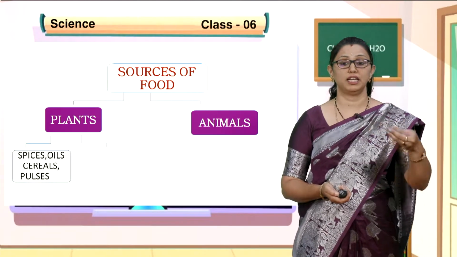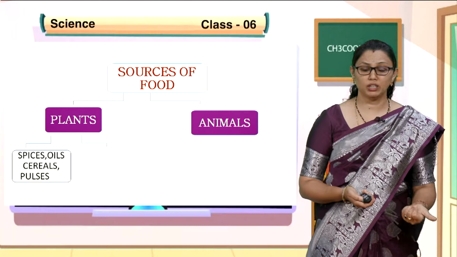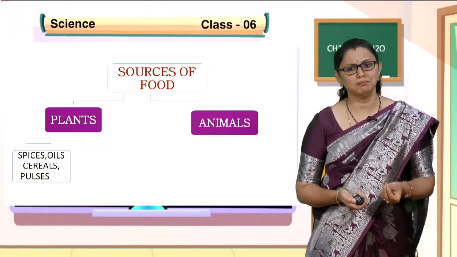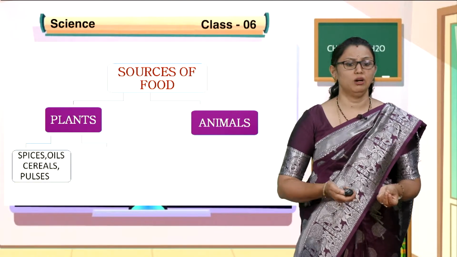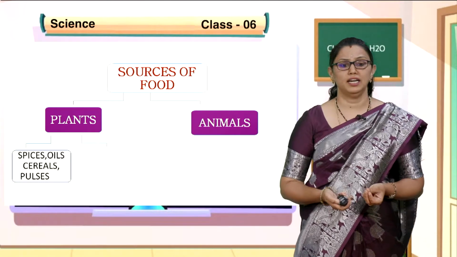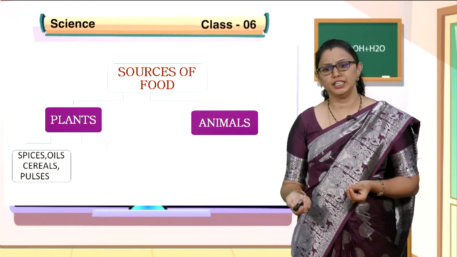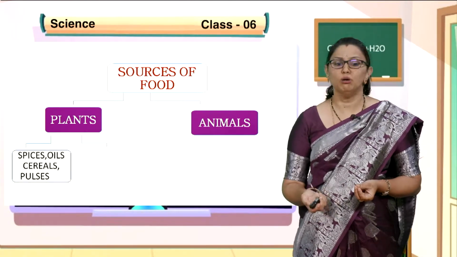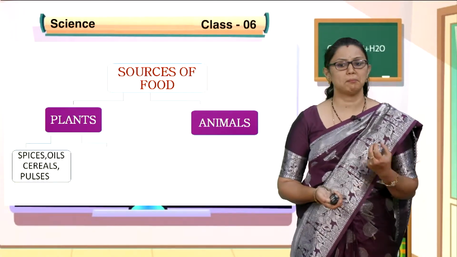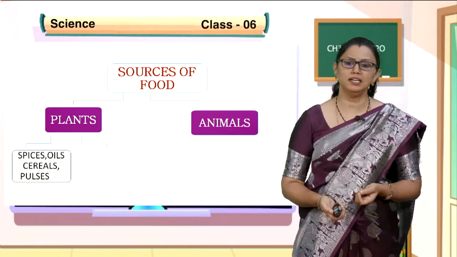Oils are extracted from the seeds of plants, for example groundnut oil, sesame oil, coconut oil, and mustard oil. Cereals, for example maize, ragi, wheat, jowar, and millets, are all obtained from plants. And pulses, the pods and beans like Bengal gram, horse gram, and green gram, are all obtained from plants.